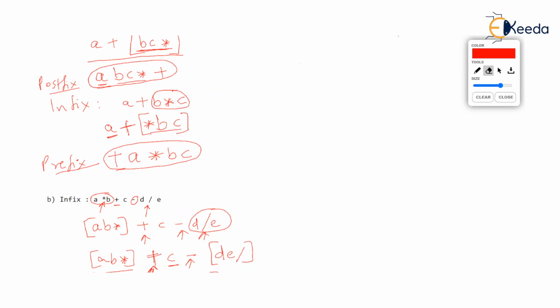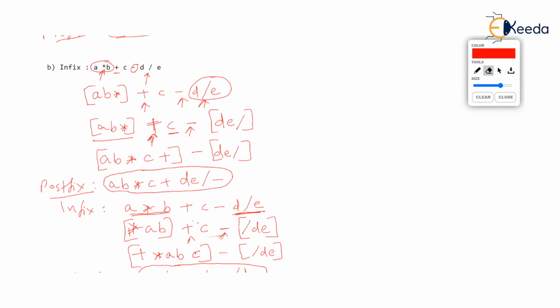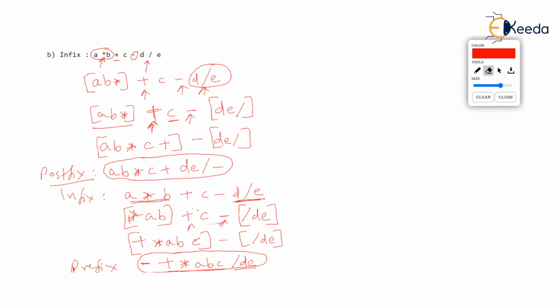See this example, example B, where the infix expression given, I will write it again over here: A into B plus C minus D upon E. What you did as an infix operation is A into B first. After that, wait. You will say, I will not do plus, I will not do minus, I will do division. So the operators are not in increasing order from left to right according to their application.